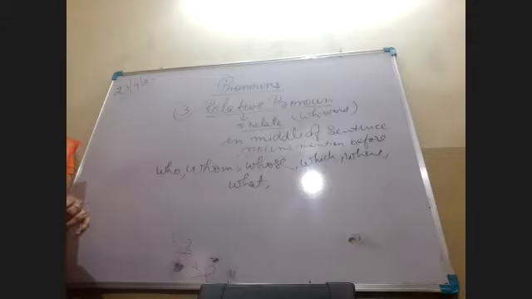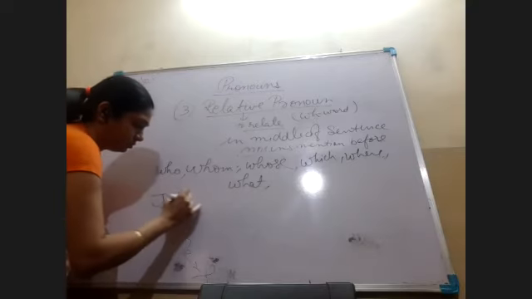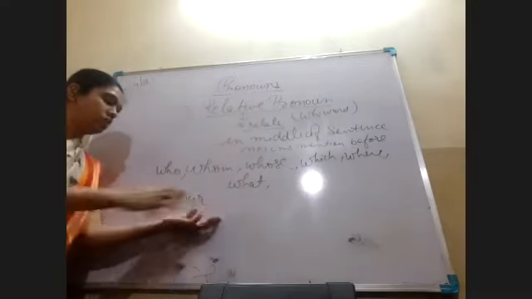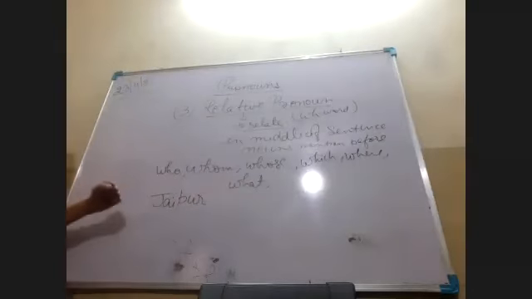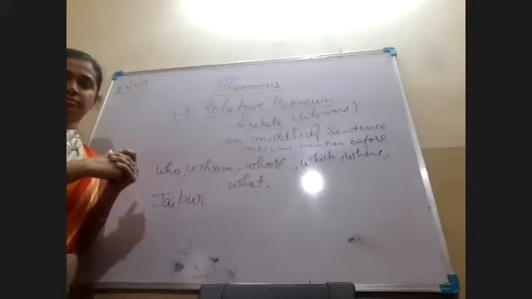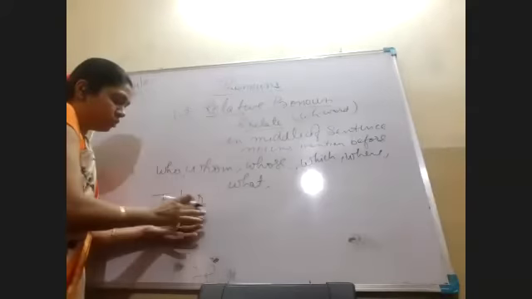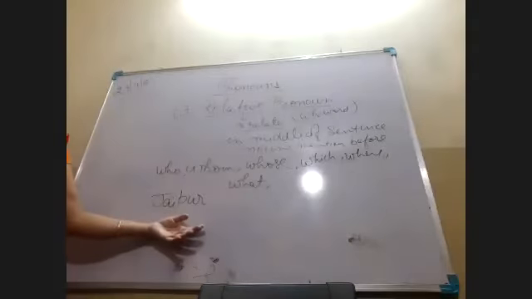I'll give you one more example. Jaipur. Now Jaipur is the name of a place. So, which relative pronoun will we use? Can anybody suggest which relative pronoun we will use for the place Jaipur?